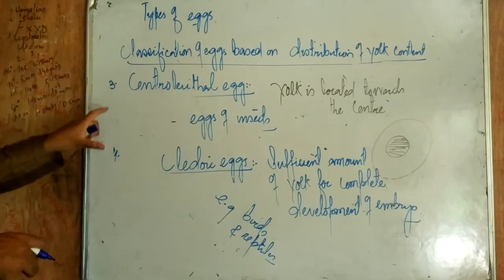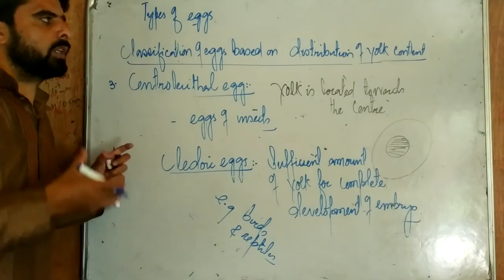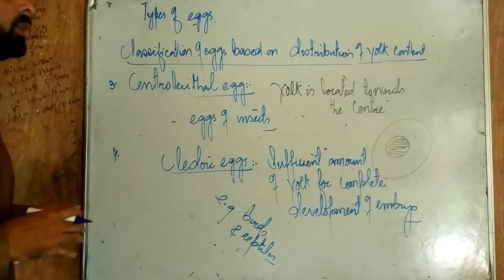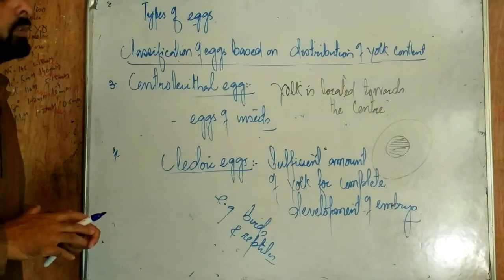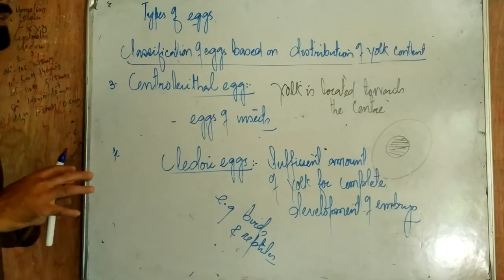So these were the types of eggs on the basis of the content or amount of the yolk as well as the distribution of the yolk inside the egg. Now tomorrow we'll discuss the difference between sperm and ovum.